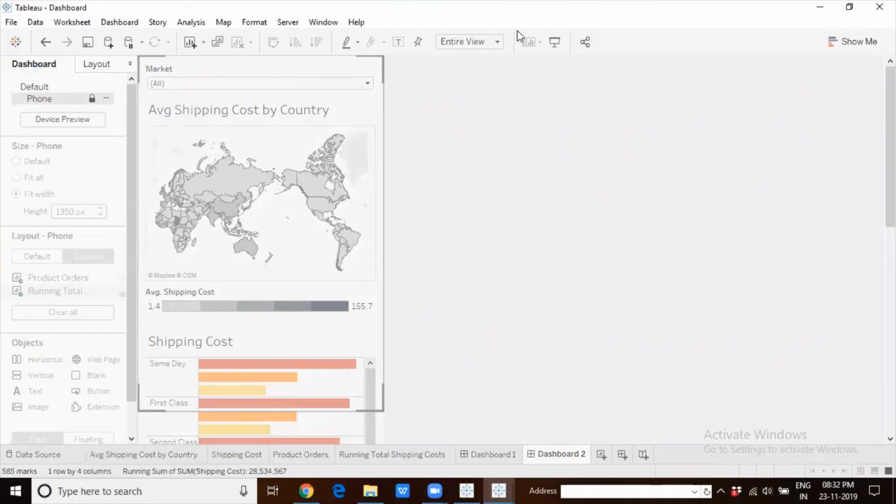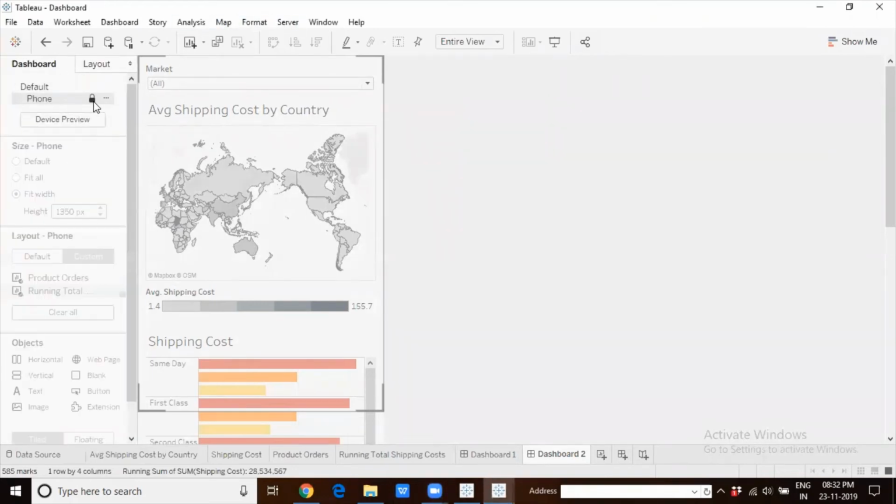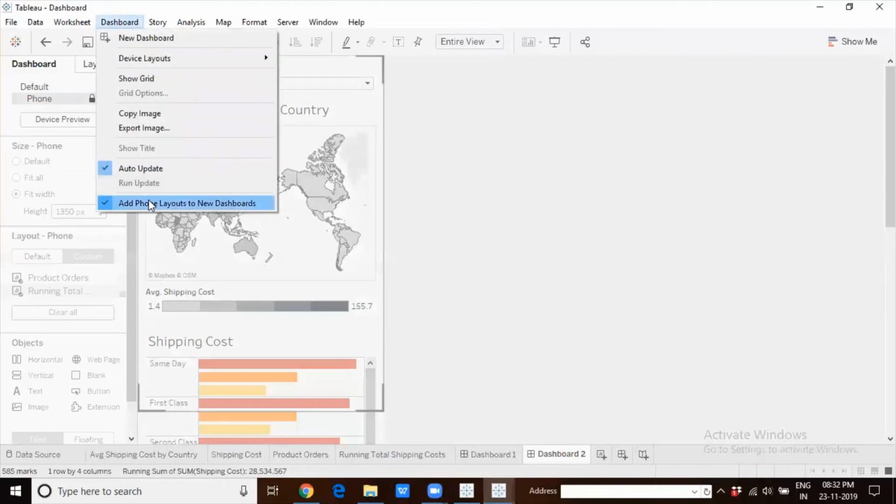So you get to toggle between whether you want to allow Tableau to generate the layout for you, or you want to do it yourself, simply by clicking on the lock icon. All right. So that is the thing that has happened on phone here.